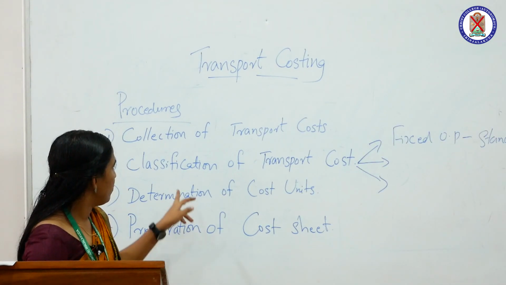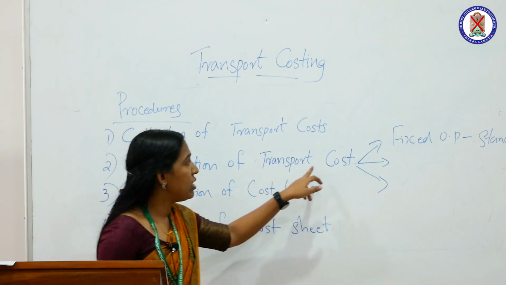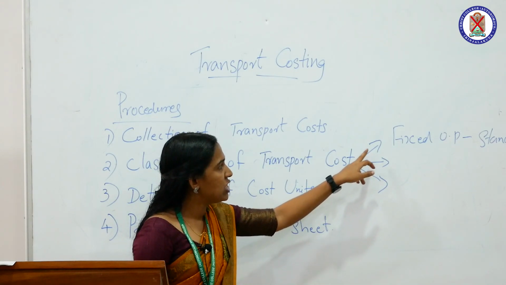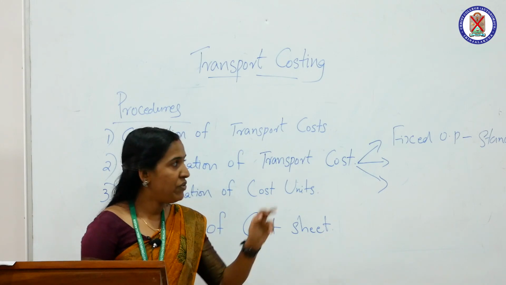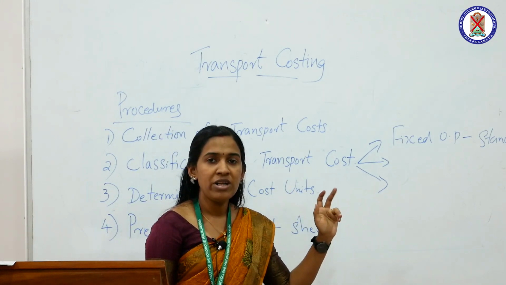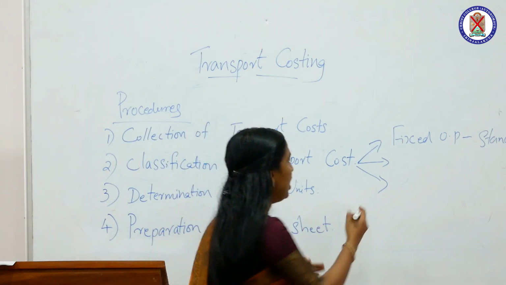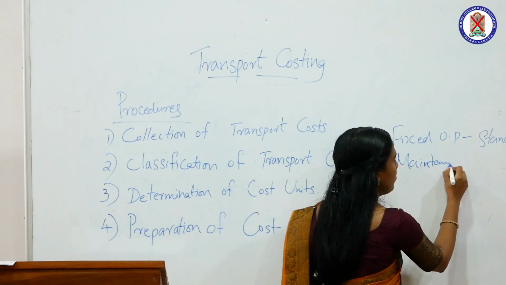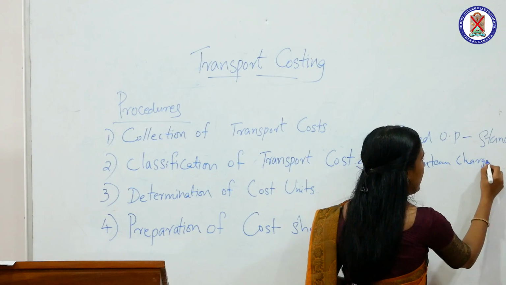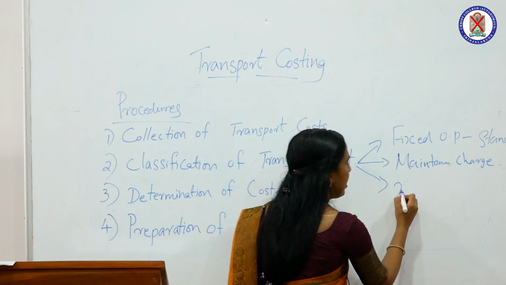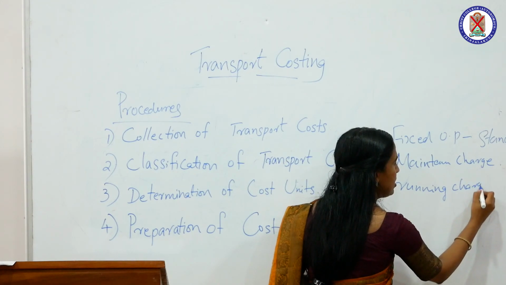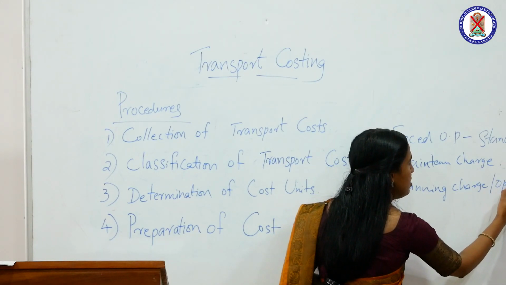So, we focus on classification of transport costs. The transport costs are mainly classified into three categories: fixed operating cost or standing cost, then maintenance charge, and third one is running charges or operating charges.